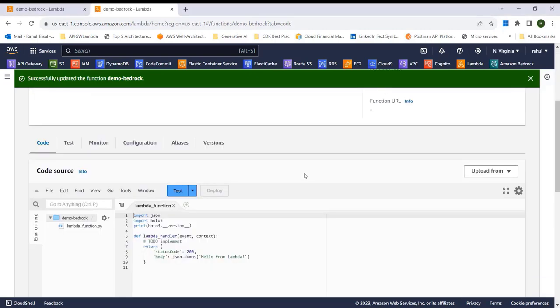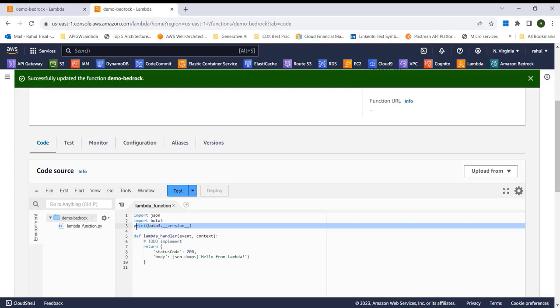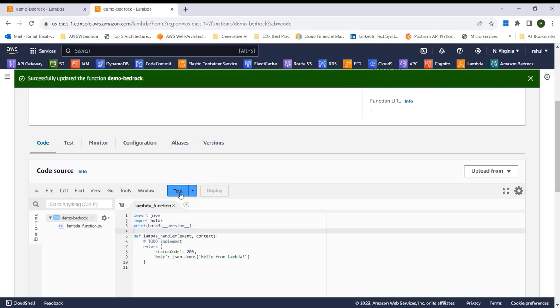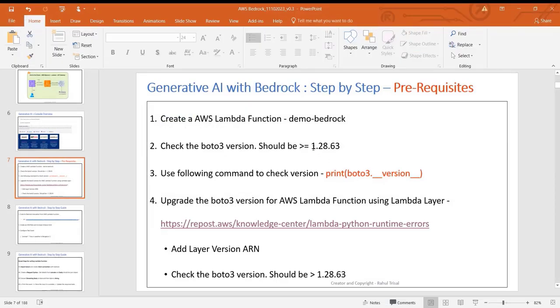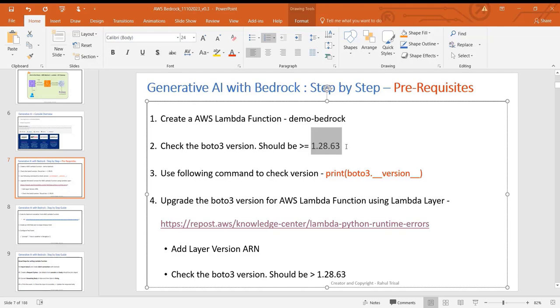Now if I just go ahead and test this lambda function and see what version of Boto3 has been installed. So if I just run test, now you can see the Boto version that we have is 1.28.65, and as per the documentation it should be minimum 1.28.63 or more. So in terms of the prerequisites, I think we are good, and we can go ahead and start coding for this function.